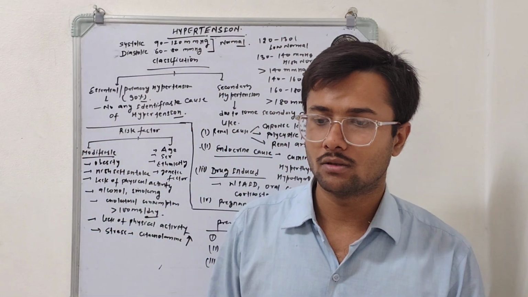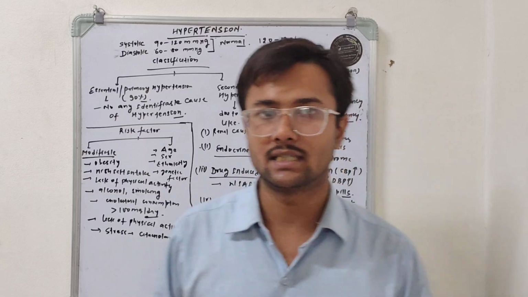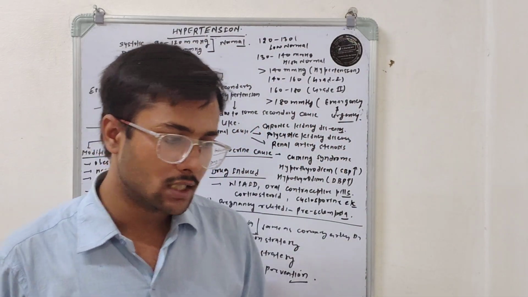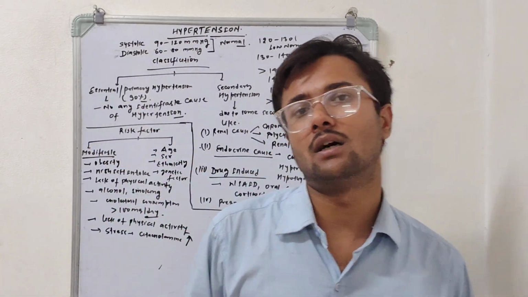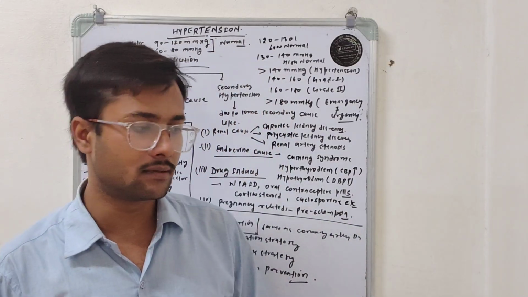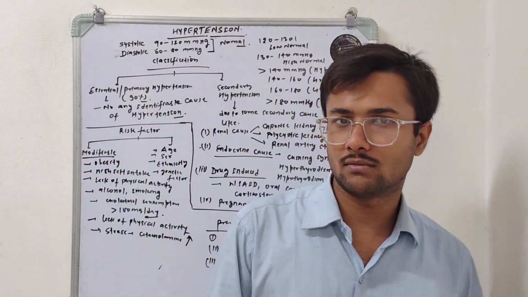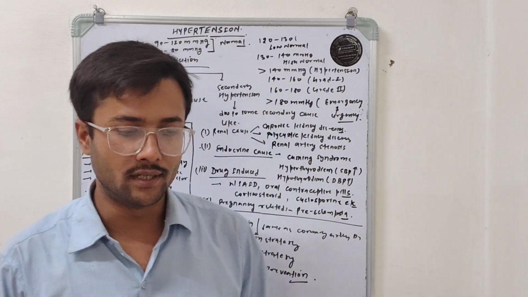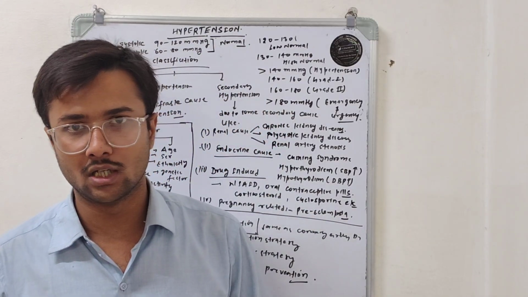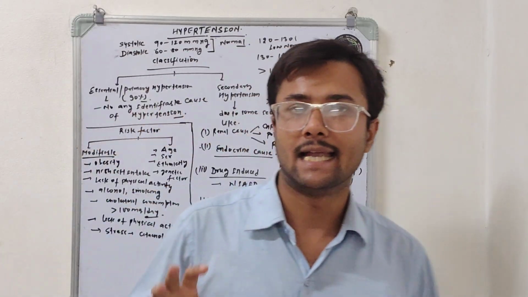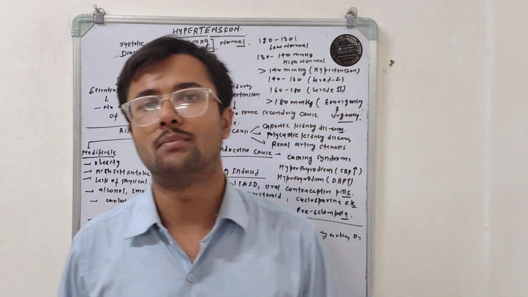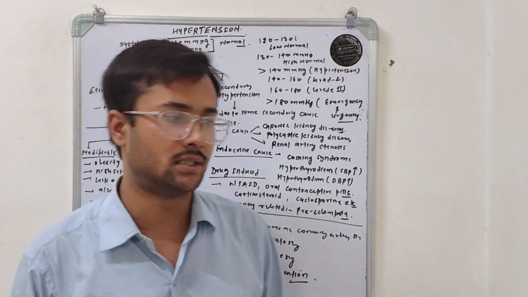So when do we call a person hypertensive? Before discussing the hypertensive stage, I would first like to discuss two more points: when do we call a person having a low normal, and when do we call a person having a high normal.